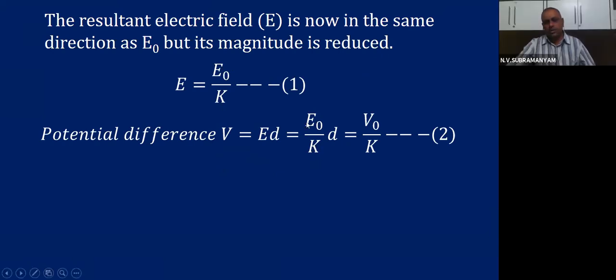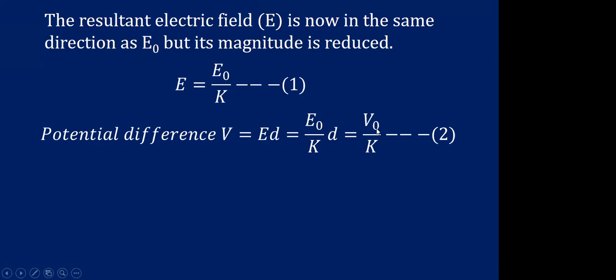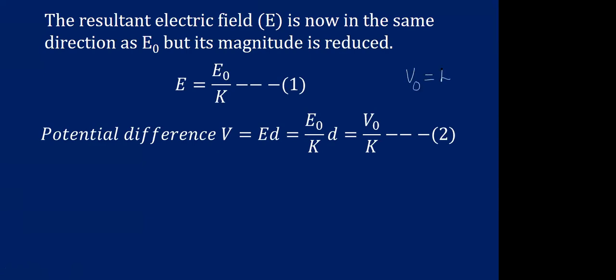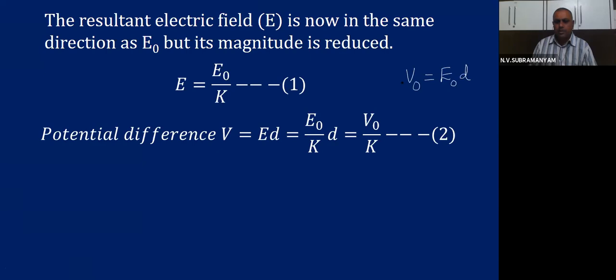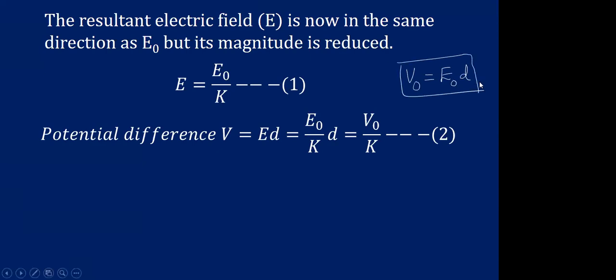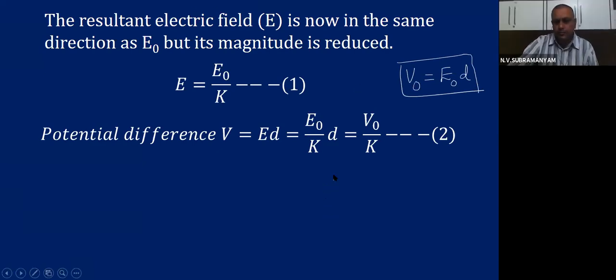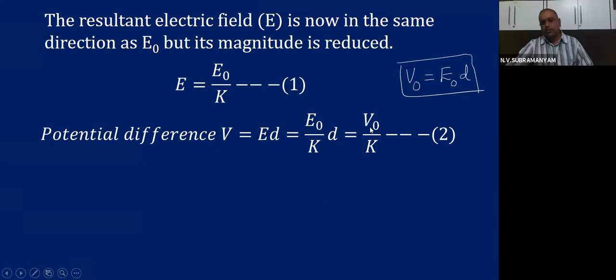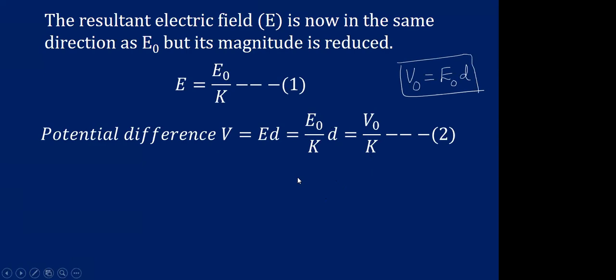So this is E0 D by K. E0 D is V0. Already we saw in our earlier expressions that V0 is equal to E0 into D. You remember, yes or not? We wrote this is the potential difference without the dielectric material. So that is E0 D by K, that is V0 by K. Let us call that equation number 2, children.